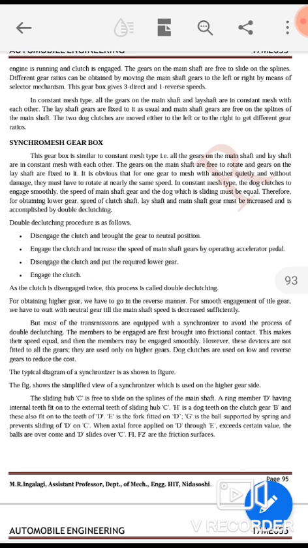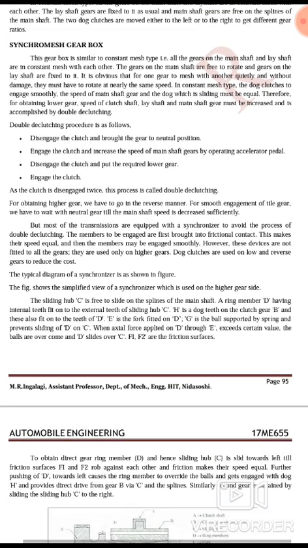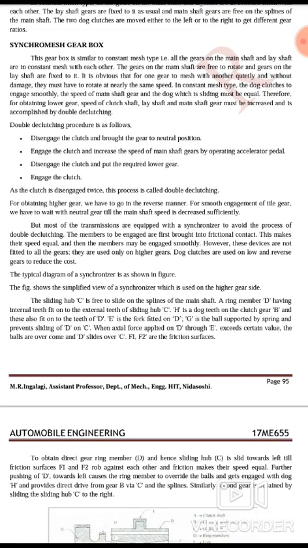The double declutching procedure is as follows: disengage the clutch and bring the gear to the neutral position. Engage the clutch and increase the speed of the main shaft gear by operating the accelerator pedal. Disengage the clutch and put in the required lower gear. Engage the clutch. As the clutch is disengaged twice, this process is called double declutching.